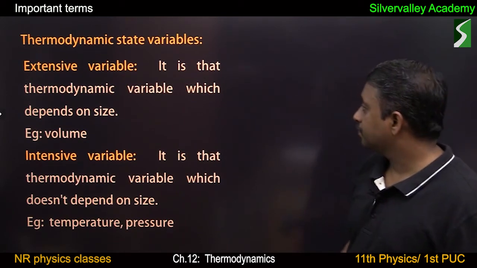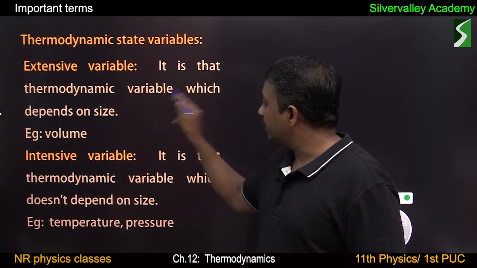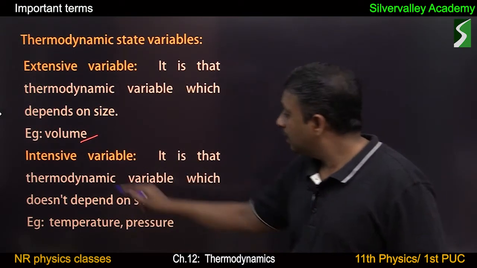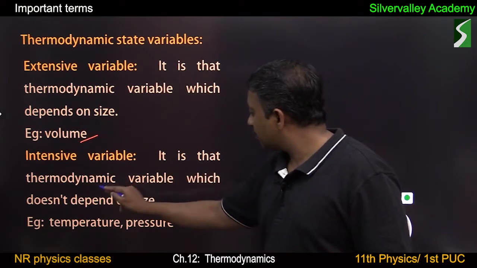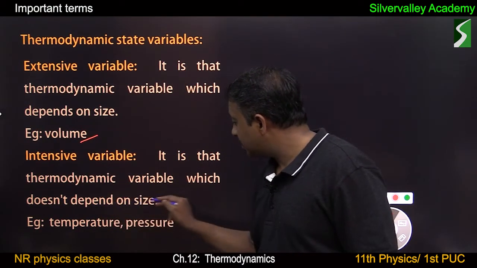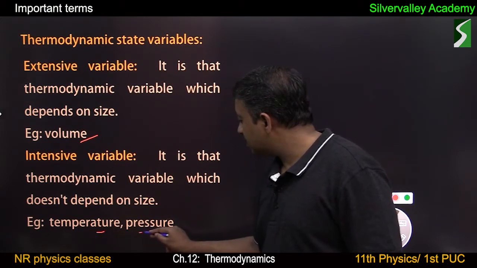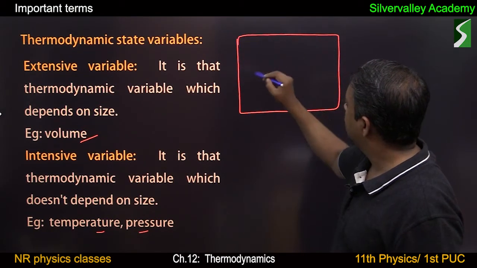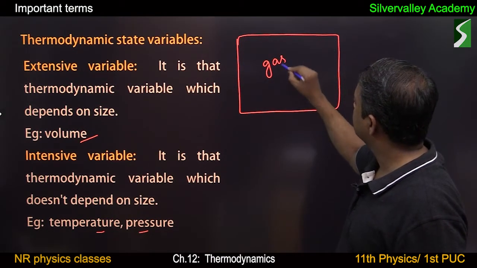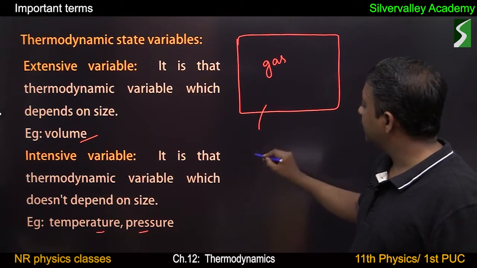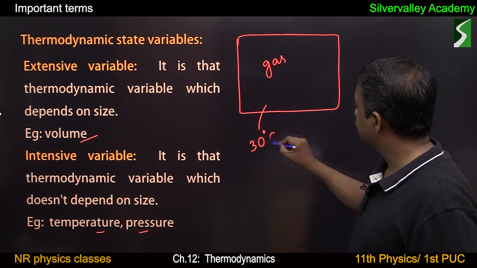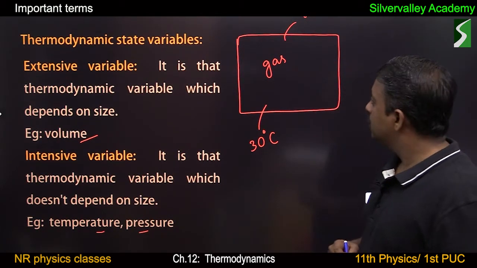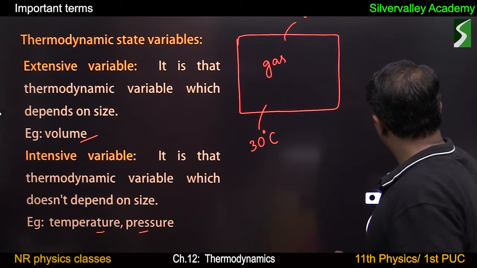Extensive variable: a thermodynamic variable which depends on size. An example is volume. Intensive variable: a thermodynamic variable which doesn't depend on size. Examples are temperature and pressure. Let this be a container with some gas, at a temperature of 30 degrees Celsius and volume V. Now let me consider a small portion.